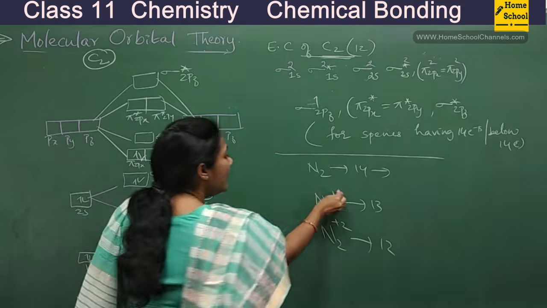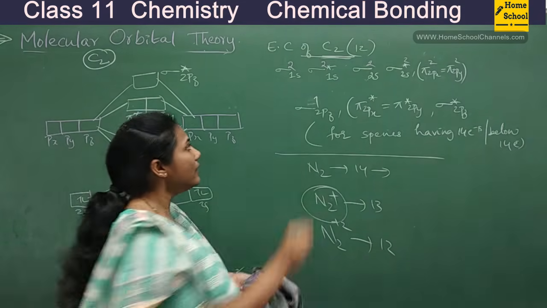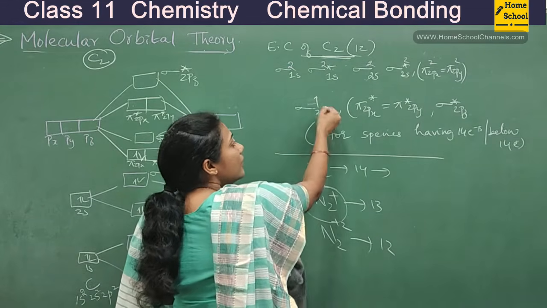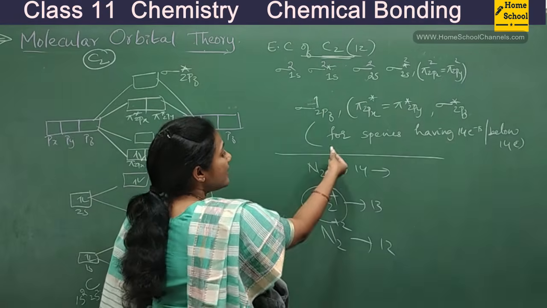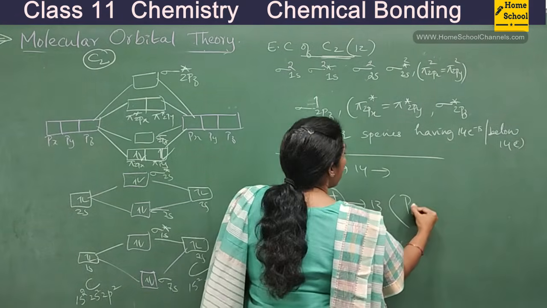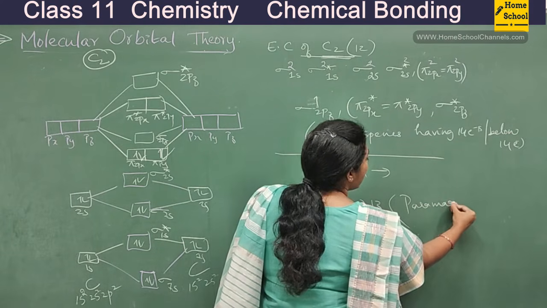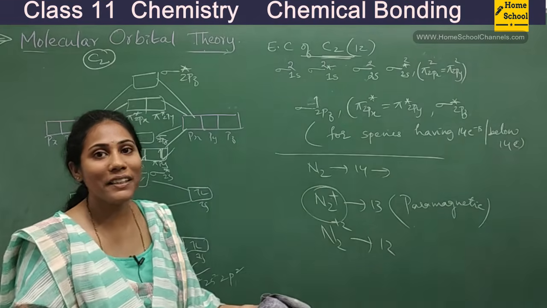Okay. So tell me N2 plus whether it is paramagnetic or diamagnetic. Electronic configuration I have written. You see, I can find a single electron, right, in an orbital. So whenever a single electron is there, I can say that N2 plus is paramagnetic. Paramagnetic. Okay, so very simple, right?